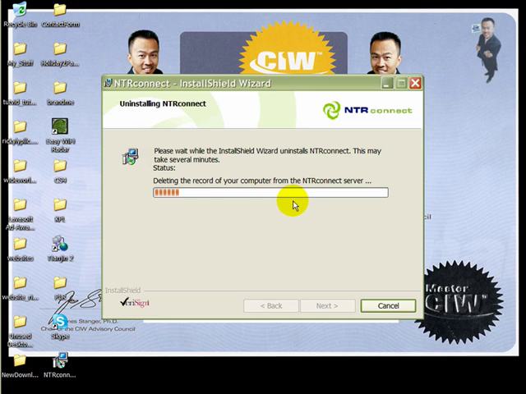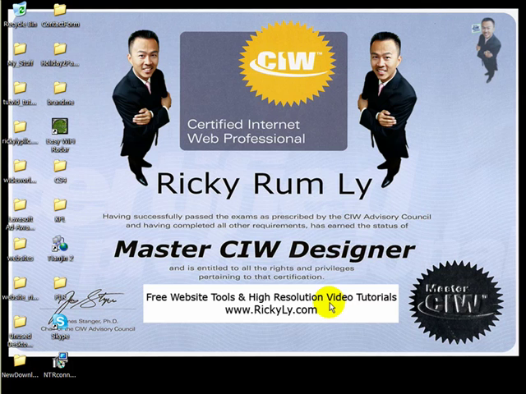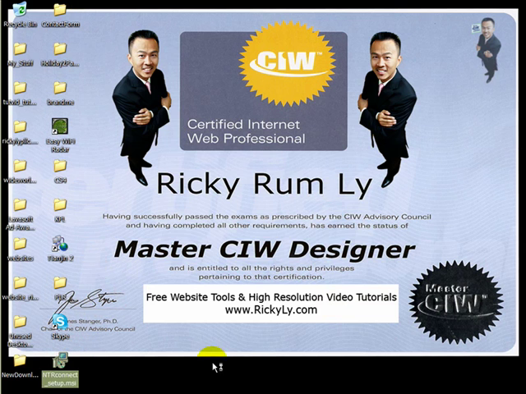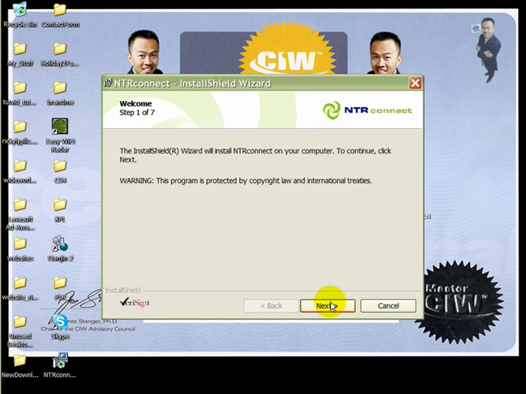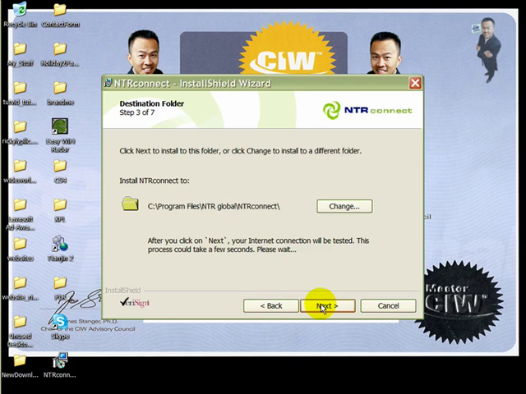So when this is done, it'll allow me to continue to the next step. Okay, it removed the old one. So now what I'm going to do is actually run the install again. Now it should say I accept, and then I hit next, and then hit next.